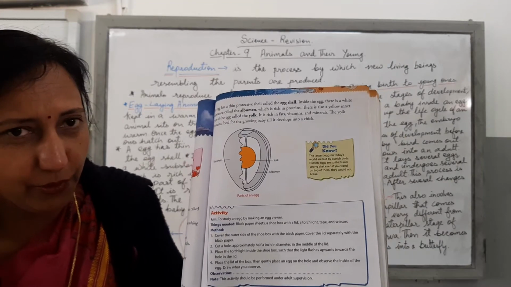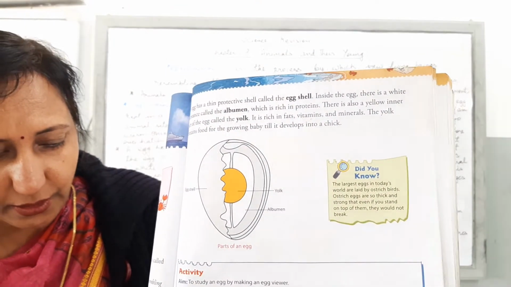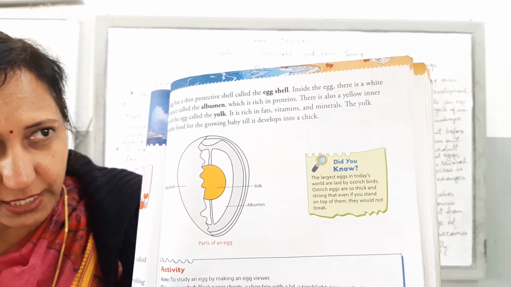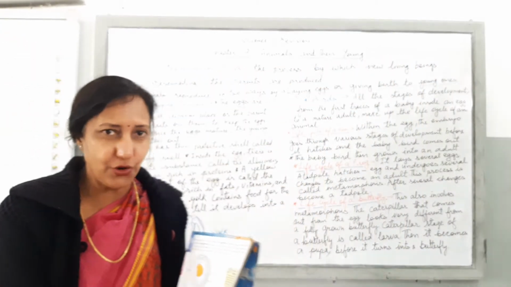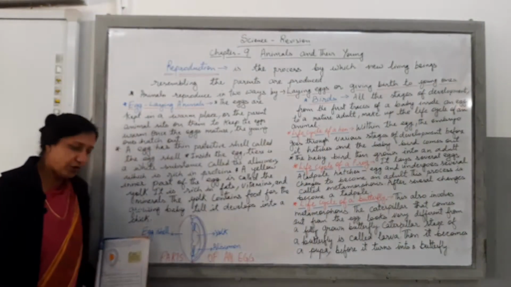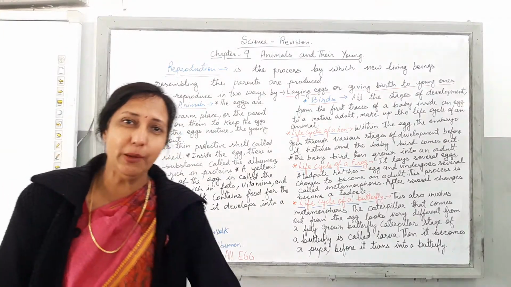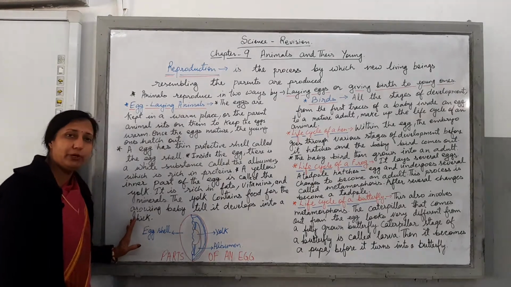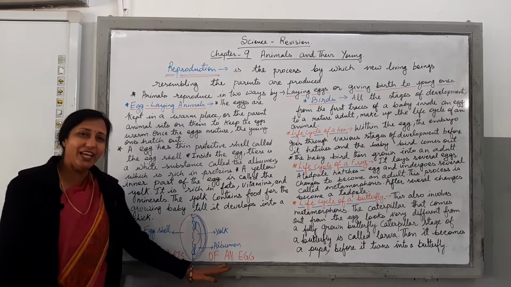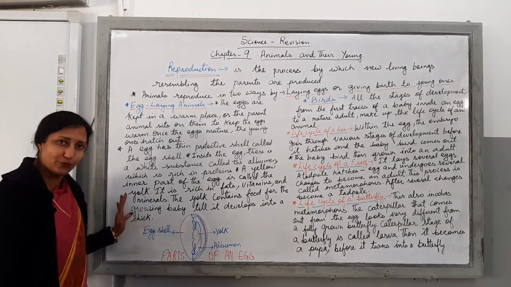So with the help of this diagram you should see the parts of an egg clearly, as I have drawn the same for you on the board also. I hope, children, with the help of this diagram you are able to understand the parts of an egg and what it holds within.